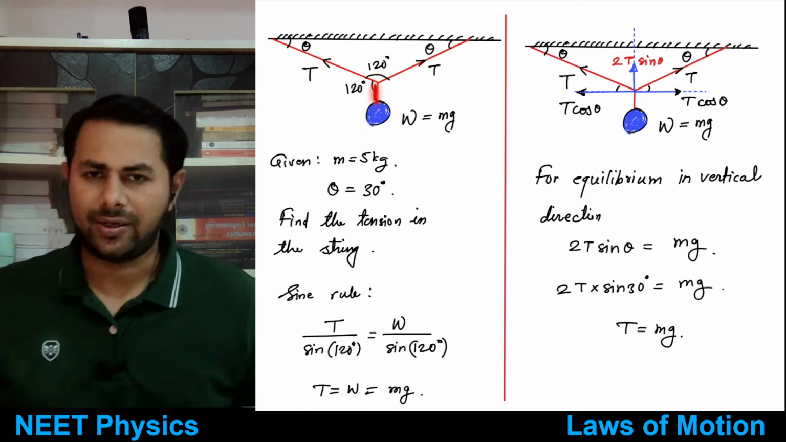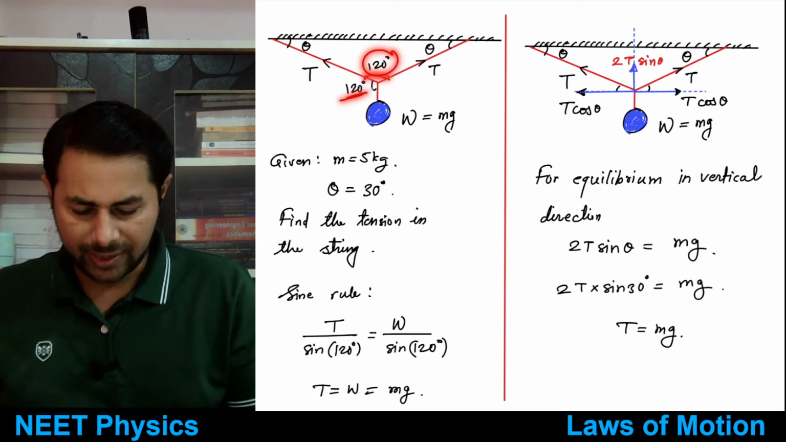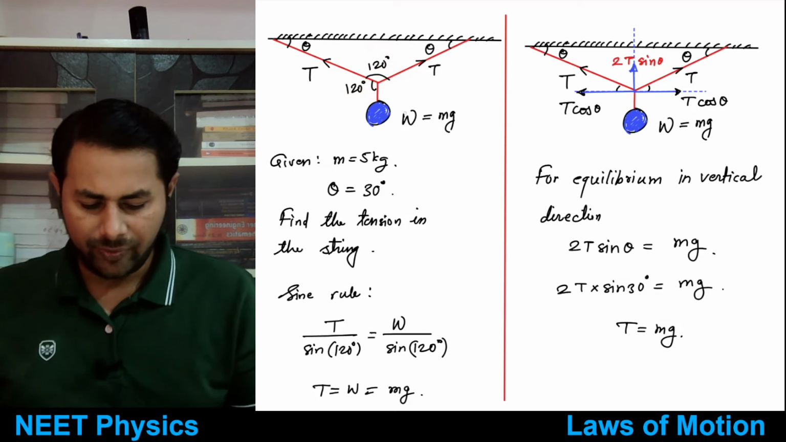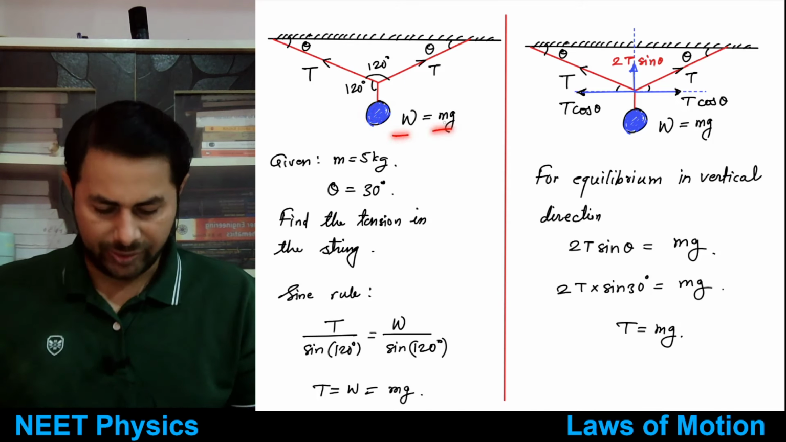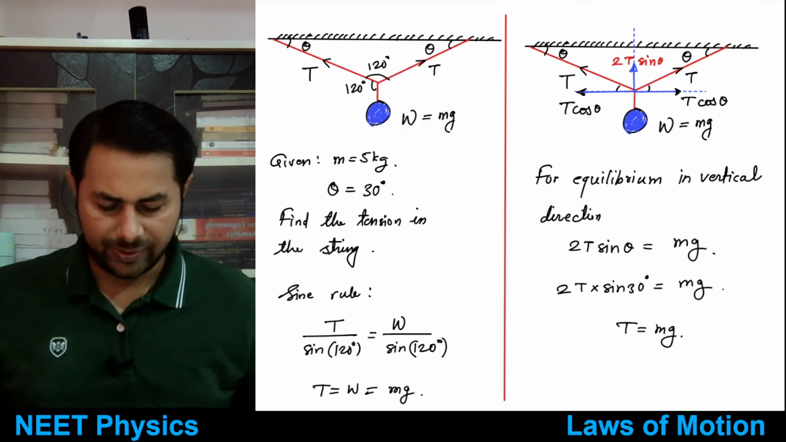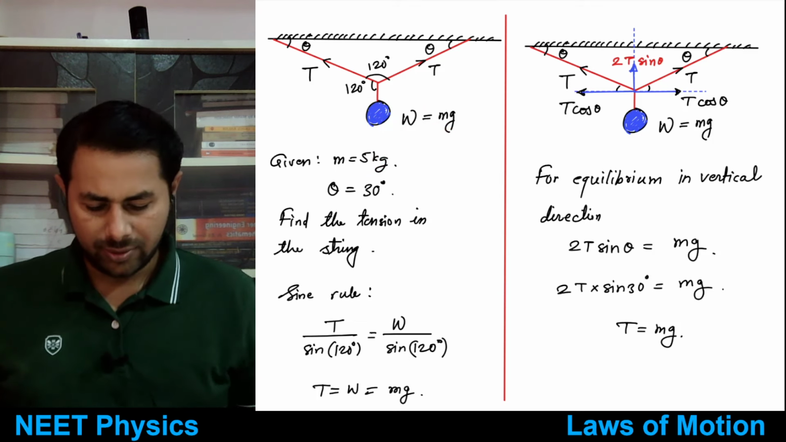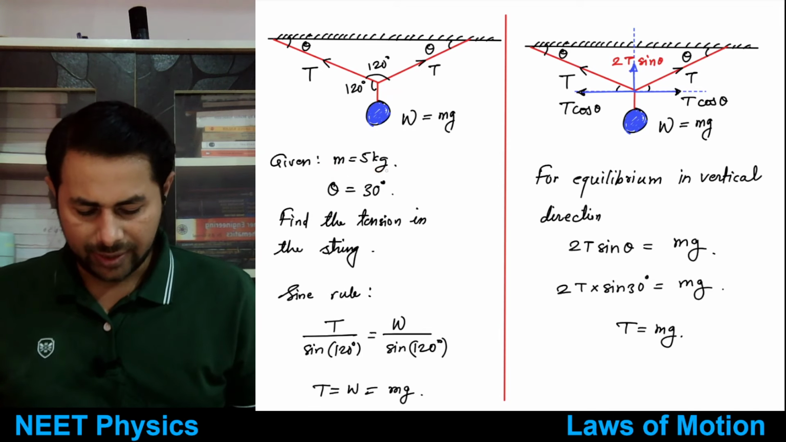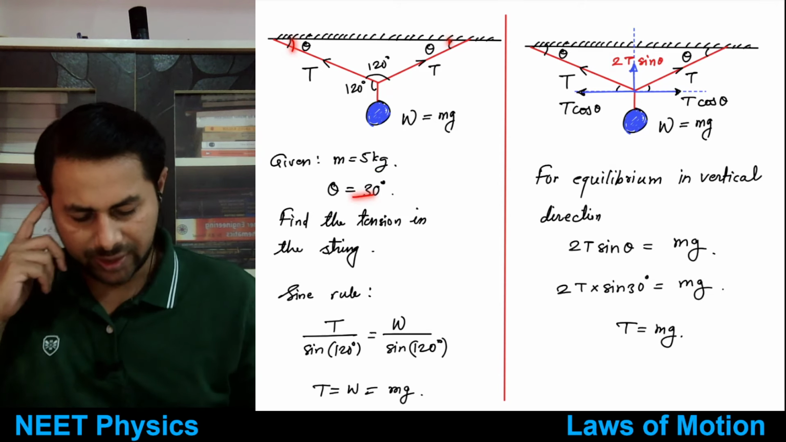this third string. Okay, and now suppose this angle is 120 degrees, this angle is also 120 degrees, and this angle is also 120 degrees. So now weight of this ball, it is equal to mg, right? Weight of the ball is equal to mg. Okay, and it is acting downwards. Now suppose its mass is equal to 5 kg, right? Mass is equal to 5 kg, and this theta and this theta is equal to 30 degrees.